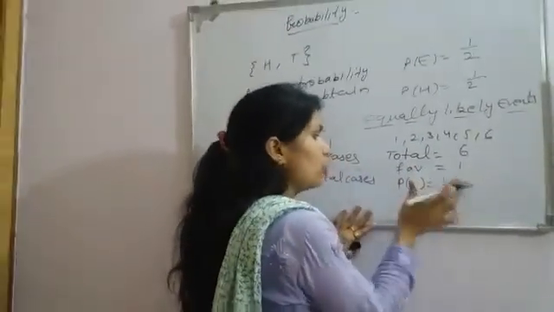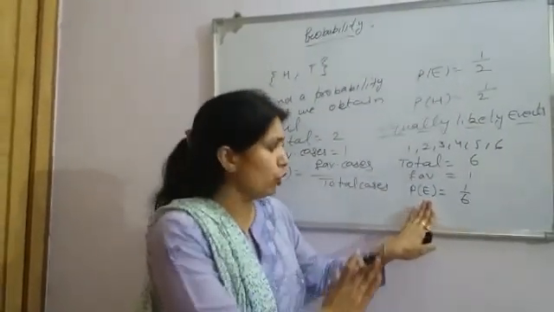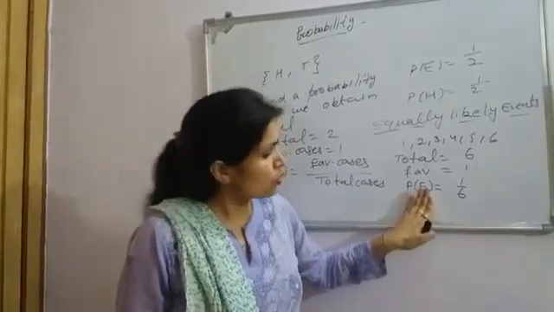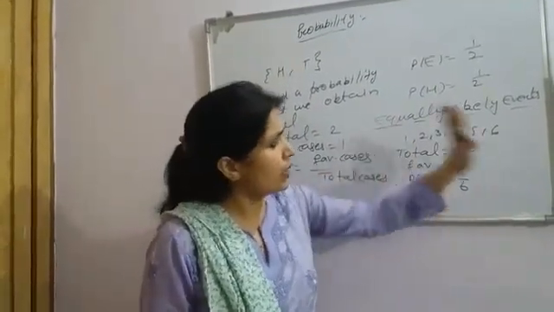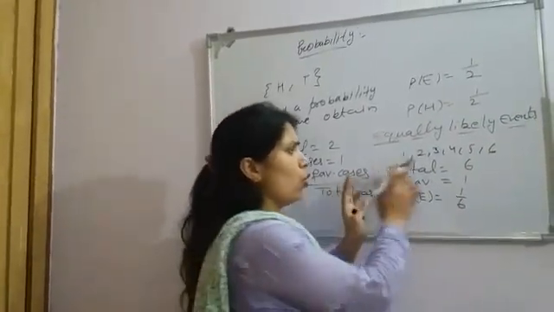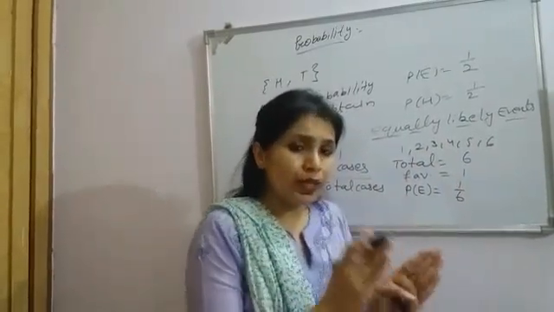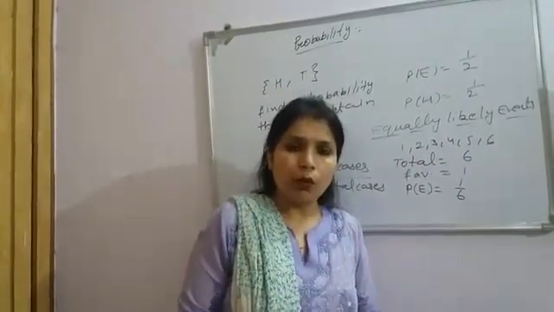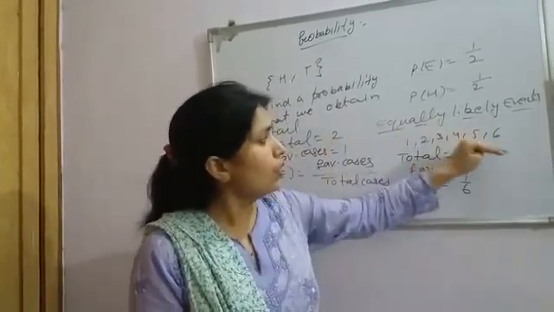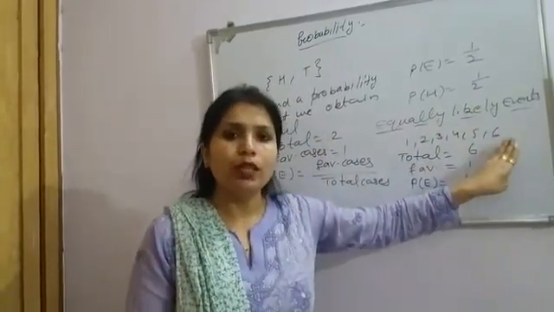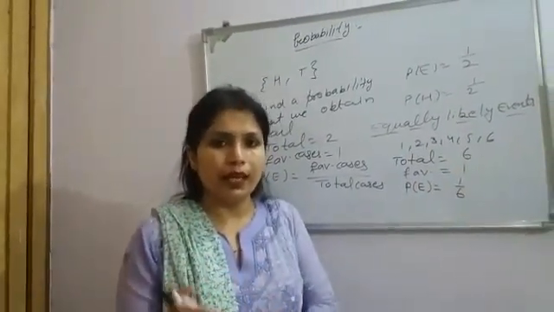Always we denote it by a letter, let us suppose capital E. So probability of E is 1 by 6. In each case we obtain 1 by 6, 1 by 6, 1 by 6, the same probability. So again, all these events are equally likely events. This is the meaning of an equally likely event.